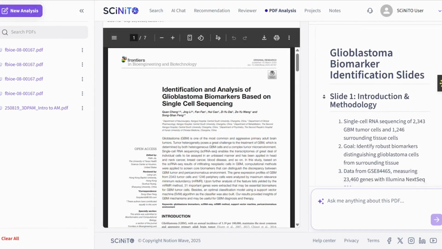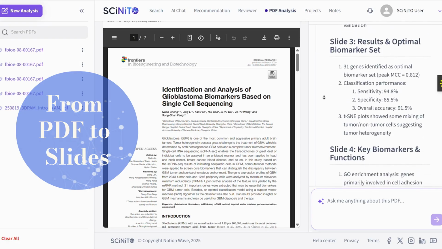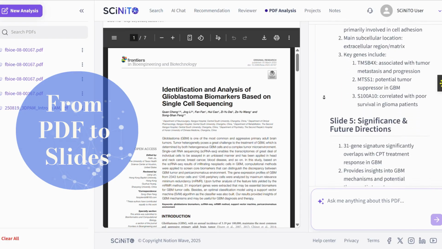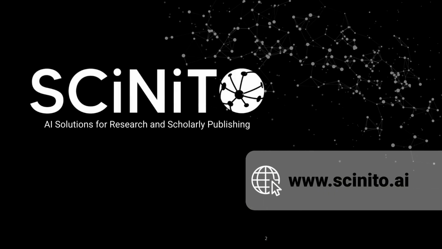And when you're ready to reuse insights, SCiNiTo can even generate summaries you can drop straight into your presentations or related work sections. With PDF analysis, you save time, uncover deeper insights, and never miss what matters most.